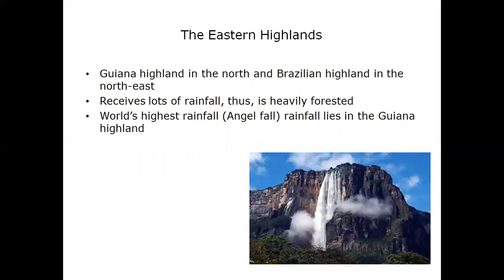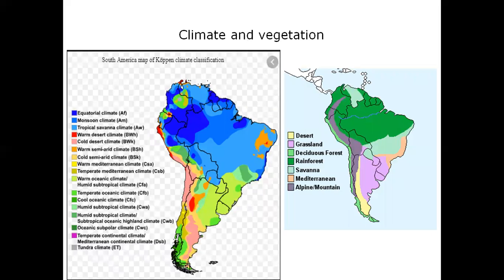Now students, the eastern highland consists of two highlands, the Guiana Highland in the north and the Brazilian Highland in the northeast. This region receives lots of rainfall, and therefore the area is heavily forested. The world's highest waterfall, Angel Falls, lies in the Guiana Highland in Venezuela.